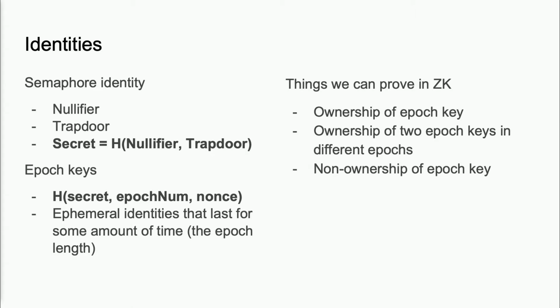An epoch is a parameter set at the protocol level, and we usually set this at about 1 day. As you can see, the preimage of this hash changes every epoch, so the user's key changes every epoch as well. The nonce is another parameter we set at the protocol level. We usually set this to 3, and this allows us to give a user multiple keys in a single epoch, so they don't have to identify themselves if they post multiple times or use a single key multiple times. Because we use this relatively simple hashing system, we can prove a lot of things. We can prove ownership of an epoch key, ownership of 2 different epoch keys in different epochs, and non-ownership of an epoch key.